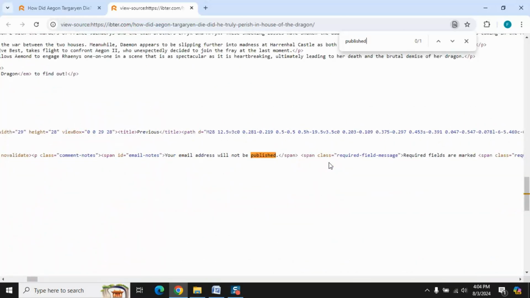Press Ctrl+F on Windows, or Command+F on Mac, to open the search bar. Enter keywords like date, published, or pubdate to find relevant sections. For Inspect, the Developer Tools window will open, showing the page's code and layout. Use the search function, Ctrl+F or Command+F, to look for keywords related to the publication date.